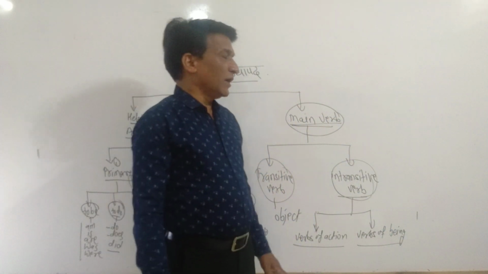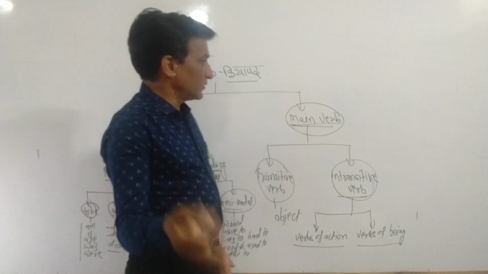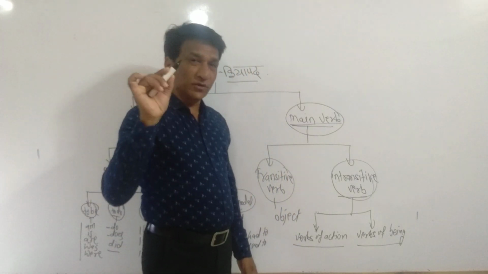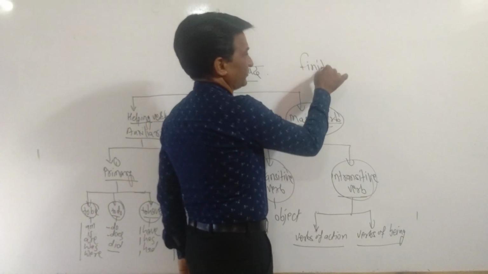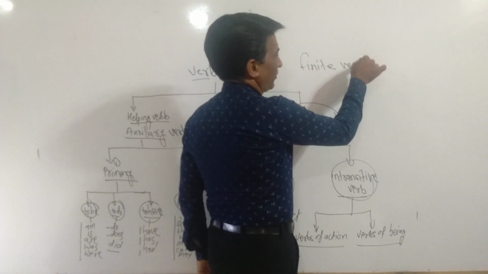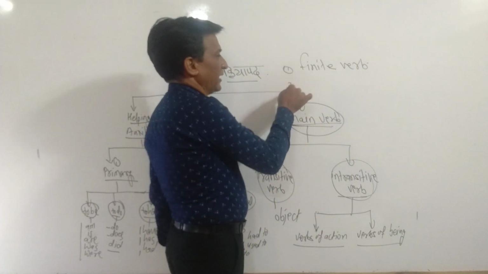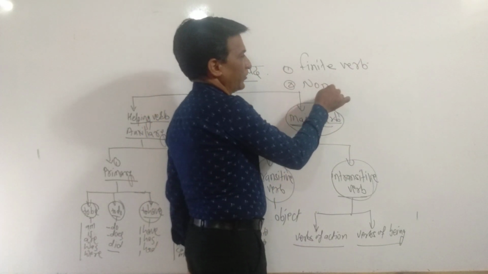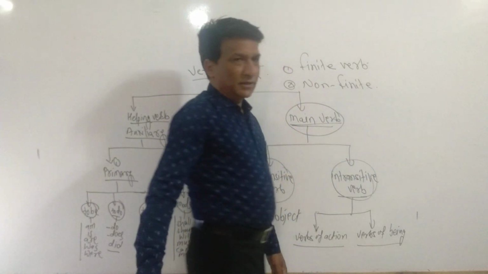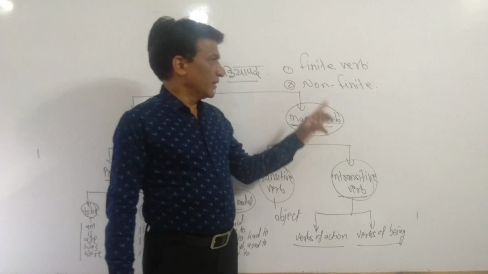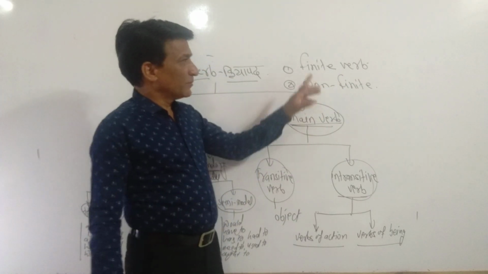Now we will also see another term of the verb. It is called a finite verb. Finite verb. And then second is also called a non-finite verb. Now see, first finite verb and second non-finite verb. Now first we will see finite verb.